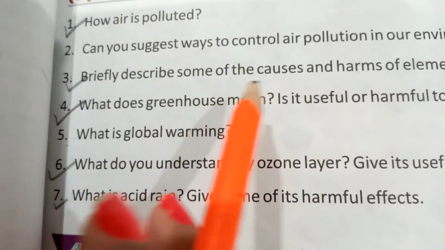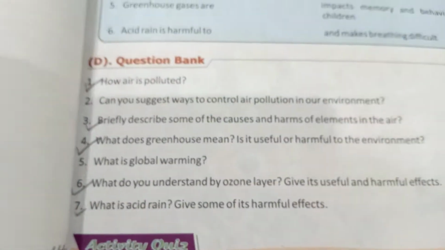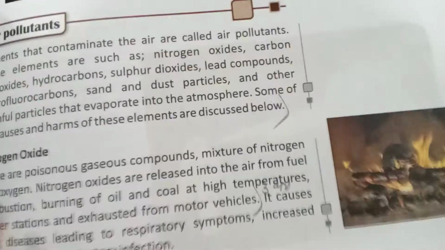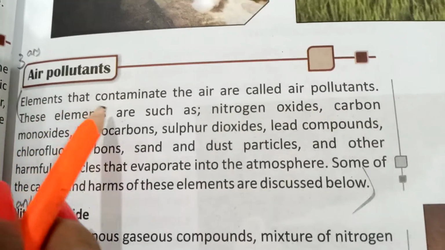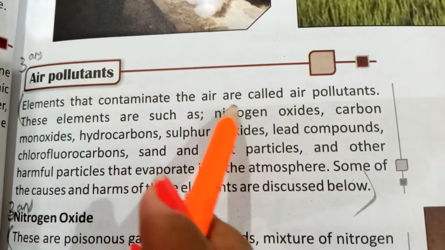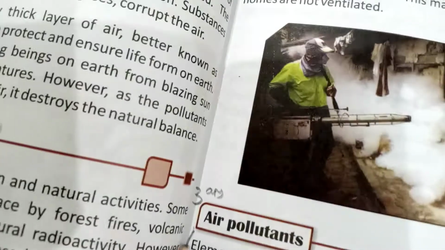Then your next question will be question number 3. Briefly describe some of the causes and harms of elements in the air. Then you will start from here, air pollutants. Start from elements that contaminate the air, or are called air pollutants. You start from here. First you will write from here to here, discuss below.